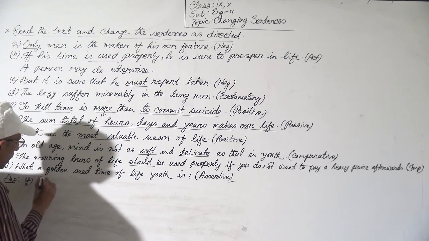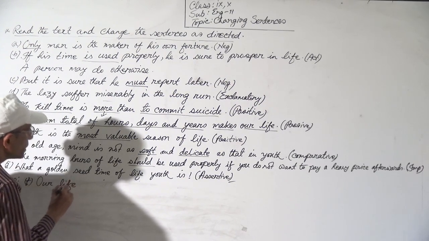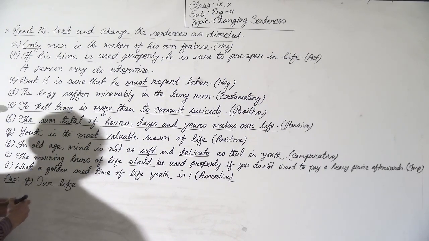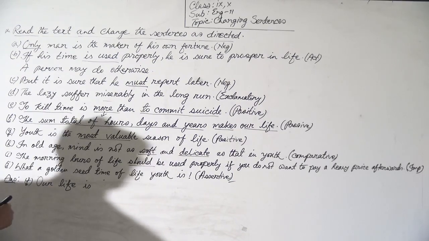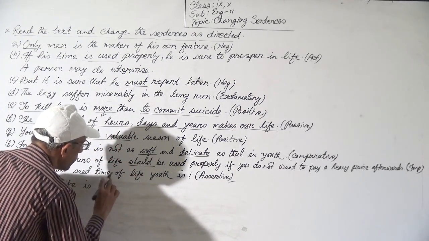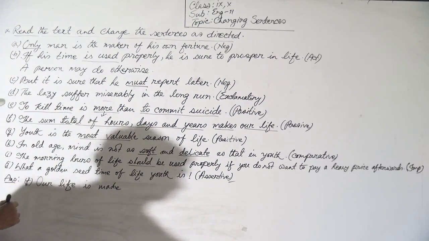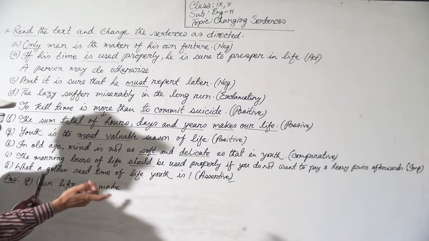So at first, our life. This is in present indefinite, so you have to use is. Our life is. Made will be in past participle form. Our life is made, and the subject will become the object with by.